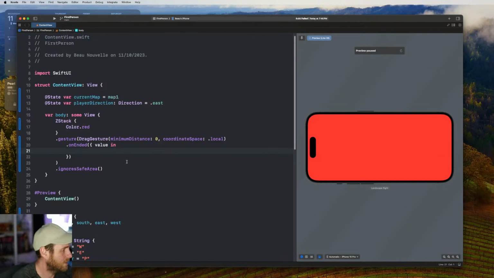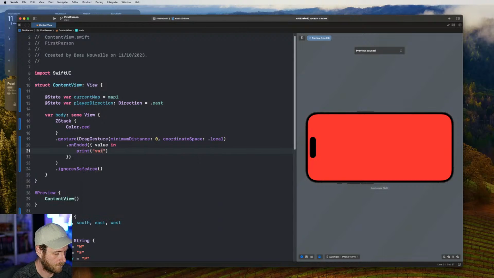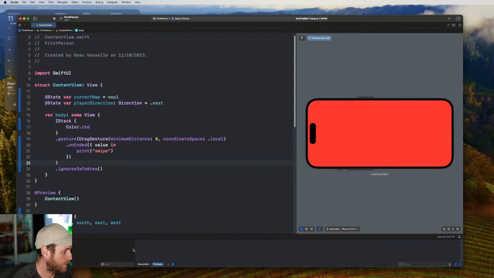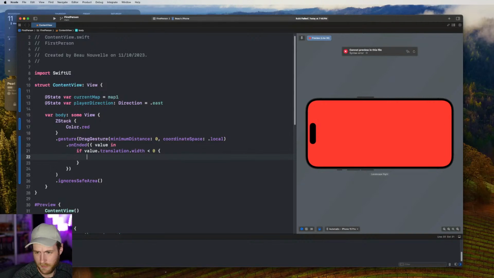So the math here is like if... Actually, let's just see if this works, right? And then we'll do a replay of this, open this up and just go to, yeah, we've got preview selected. Yeah, okay, we're getting a printout down the bottom, so this works fine. This is cool. If we find that it's a little bit weird, we can change it. So go to the translation, width is less than 0.